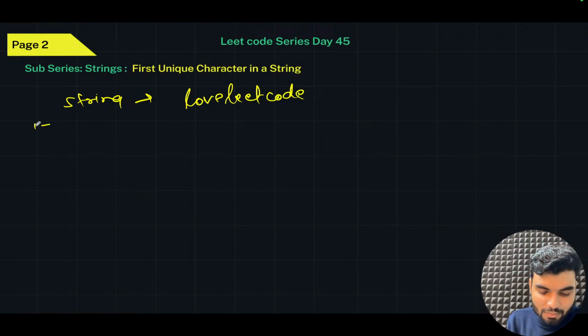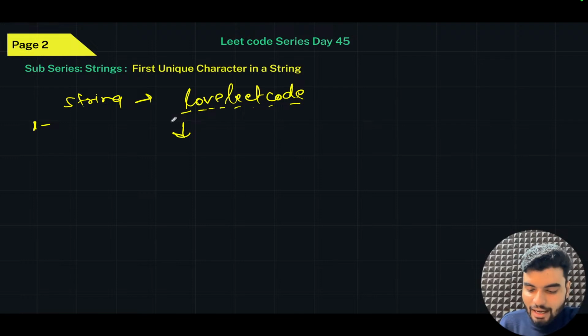One way is that you count the frequency of each character. Actually, I just want to tell you how you can use ASCII values, and how you can convert them into indexes and access the value. So you can count the frequency of all of them, and if you iterate, whichever character has the frequency of one, we can say that is the first unique character.